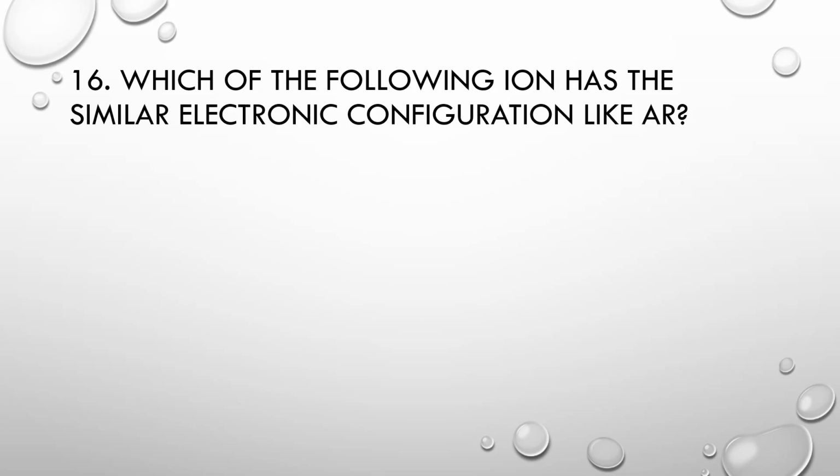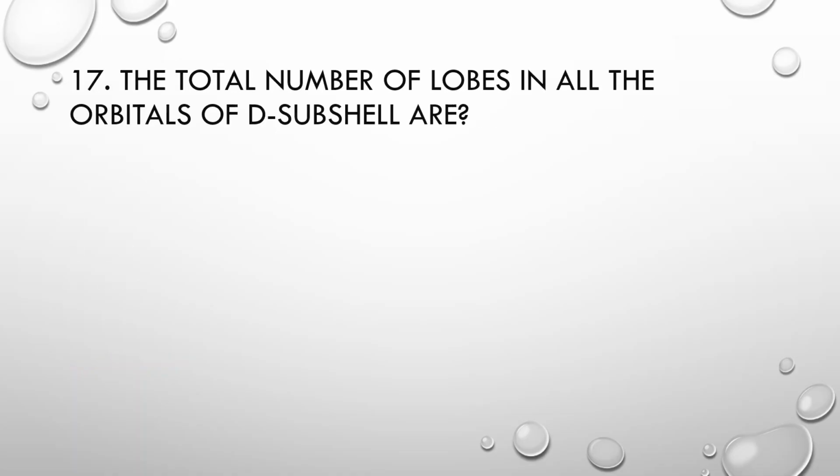Number 16: Which of the following ion has a similar electronic configuration like Ar? Number 1 Sc plus 2, number 2 Cr plus 2, number 3 Ti plus 4, number 4 Mn plus 6. Correct option is Ti plus 4. MCQs number 17: The total number of lobes in all the orbitals of d subshell are number 1: 2, number 2: 4, number 3: 16, number 4: 18.